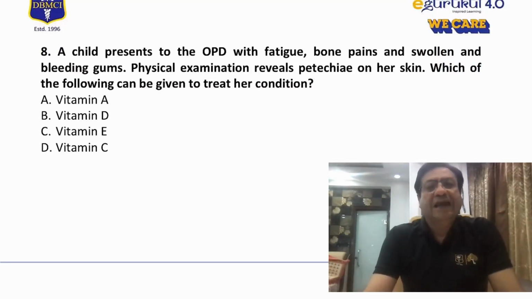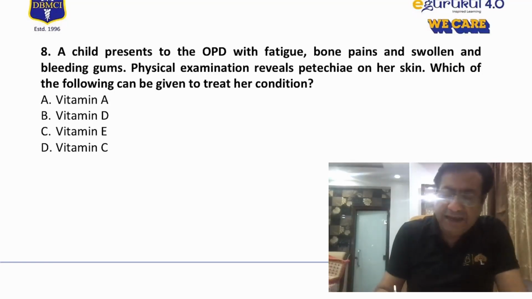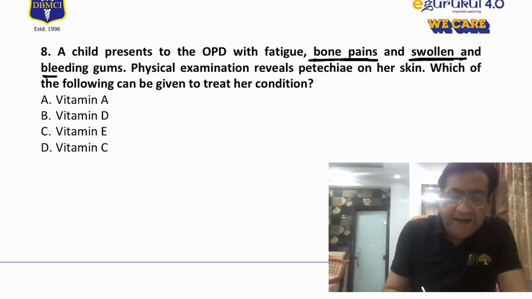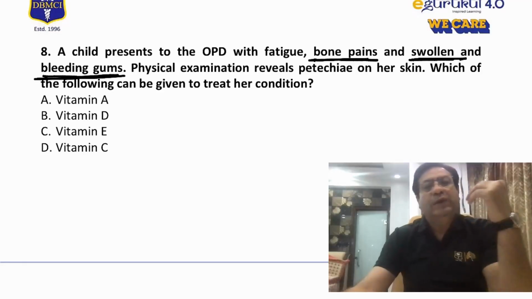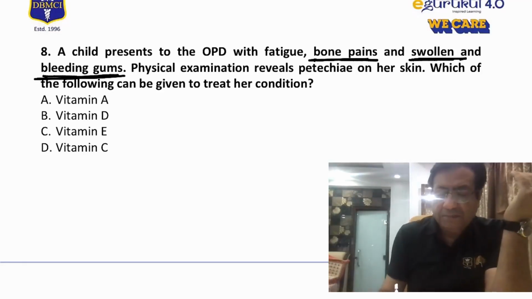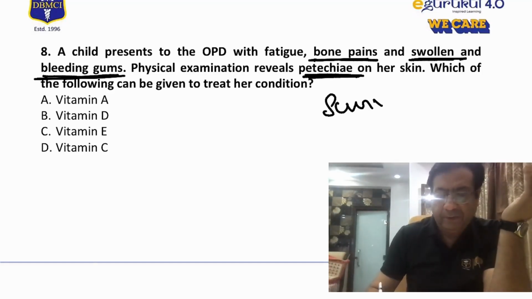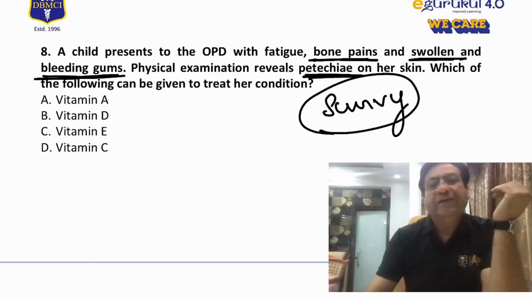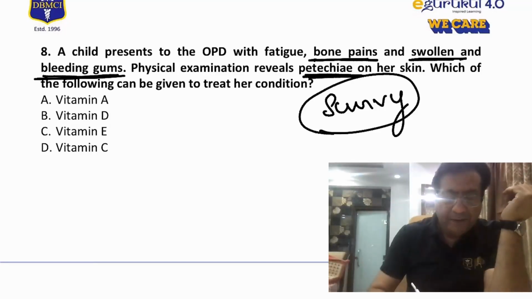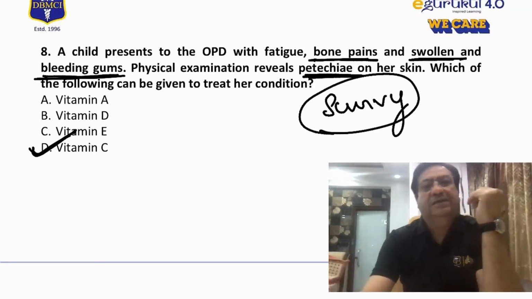So here they asked a child presents to OPD with fatigue, bone pains and swelling. Now this again is very important. Bone pains, swelling and bleeding gums. So swelling of the gums, bleeding gums, petechial spots, this is all manifestations of scurvy in children. And scurvy is basically vitamin C deficiency in children.